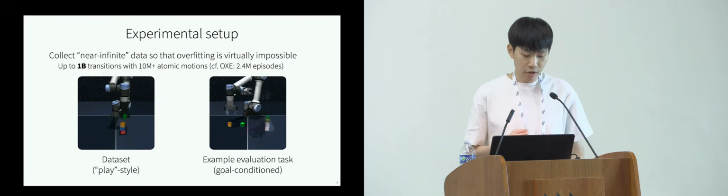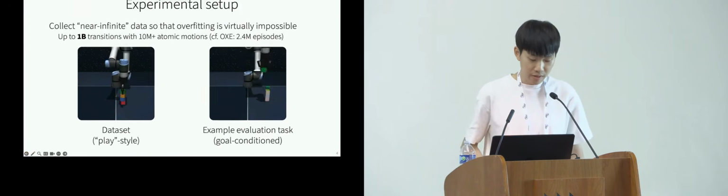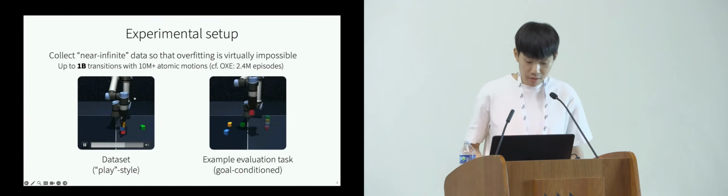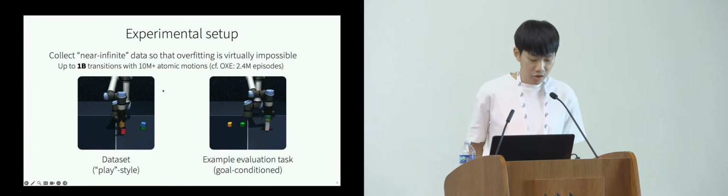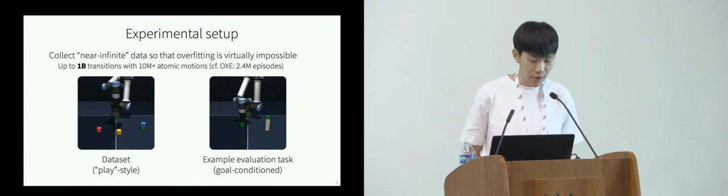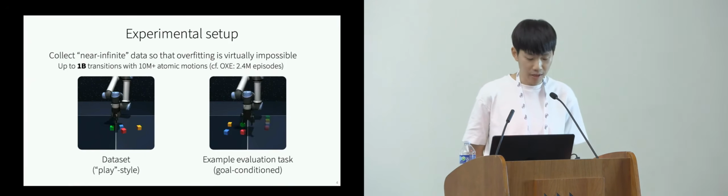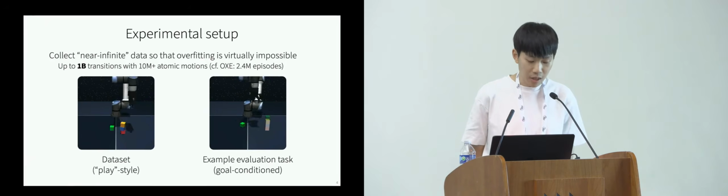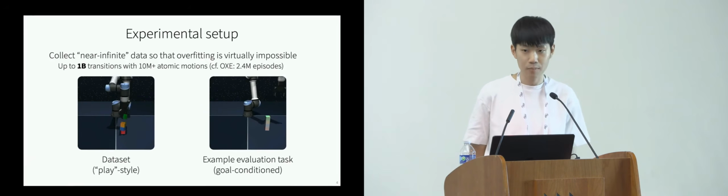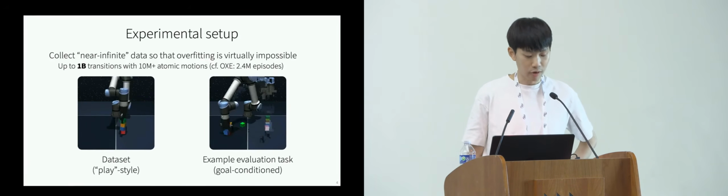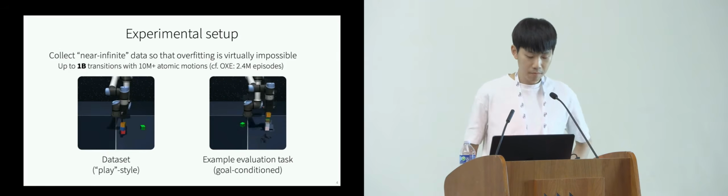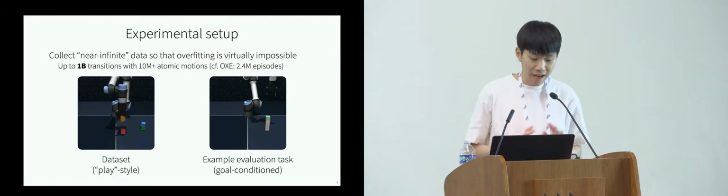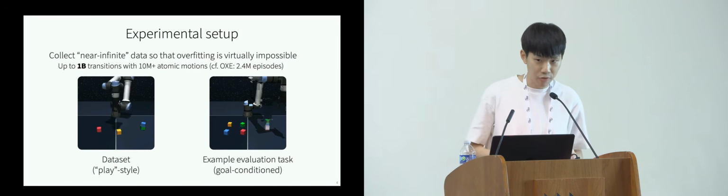The dataset consists of trajectories that look like this, where each trajectory performs random atomic motions. For example, in this manipulation task, the trajectories randomly pick some object and put it at some other place or on top of other random blocks.